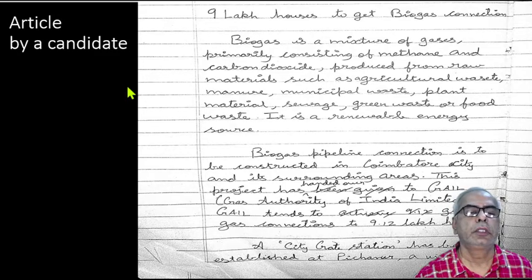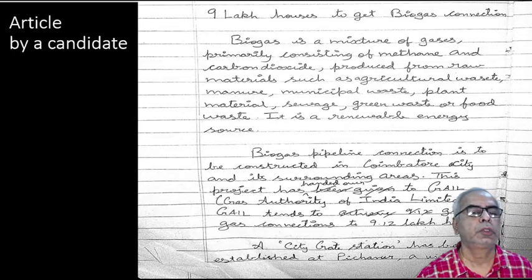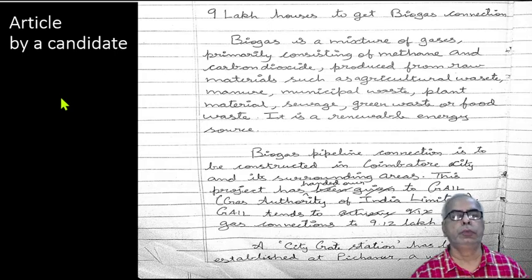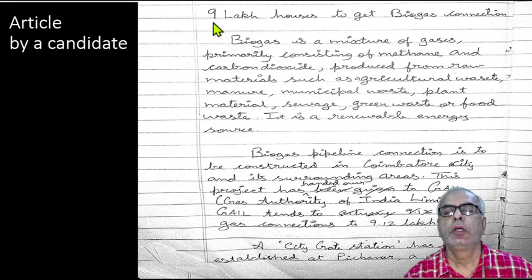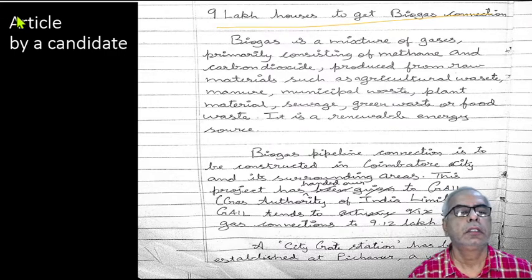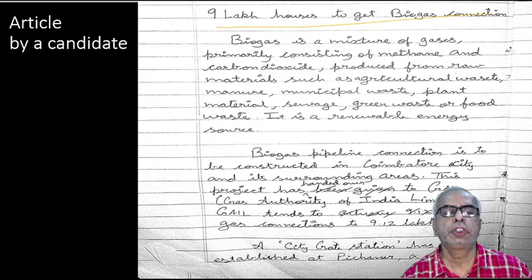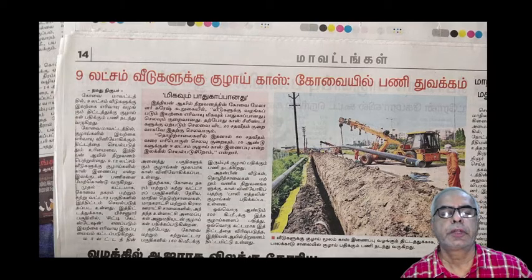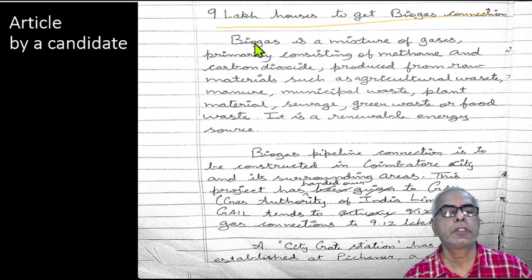And not only that, just by going through the news article, you should not write the essay. So you should have additional references also, so that those references should be neatly arranged. Then, 9 lakh houses to get. So this is the title he has given: 9 lakhs houses to get biogas connection. Okay. And in fact, you should always be able to interpret in a different way, and you need not exactly match the news item's heading. You can have your own heading, but without changing the meaning.